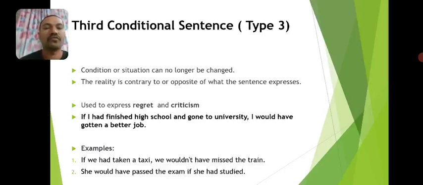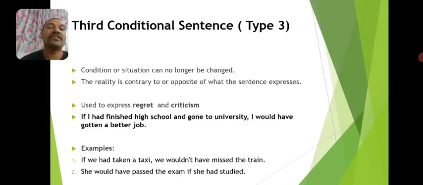Here we have two more examples for this sentence structure. If we had taken a taxi, we wouldn't have missed the train. If we had taken a taxi means we did not take a taxi. So we are using this sentence structure to show how the situation would be different if we had taken a taxi.